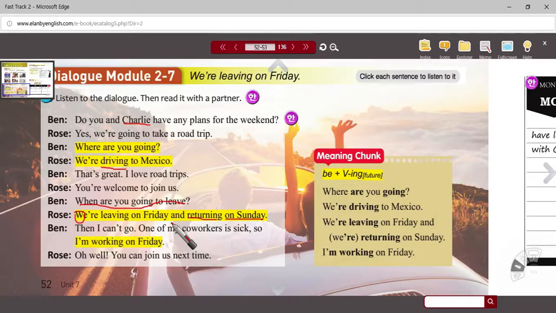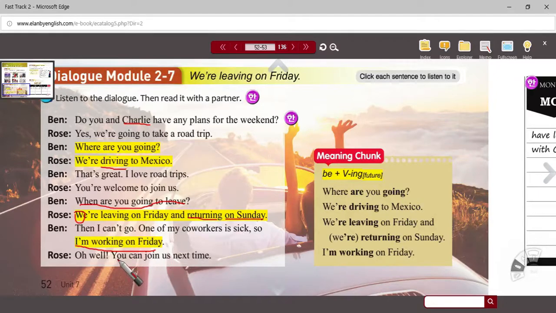Good. Question number 4. Why is Ben unable to go? Why can't Ben join them on the trip? Okay. The answer here. One of my coworkers is sick, so I'm working on Friday. All right. More specifically, I'm working on Friday. Why is he working on Friday? One of his coworkers is sick. Okay, he's covering. He's filling in. He's substituting for a sick coworker. Okay, that's good.